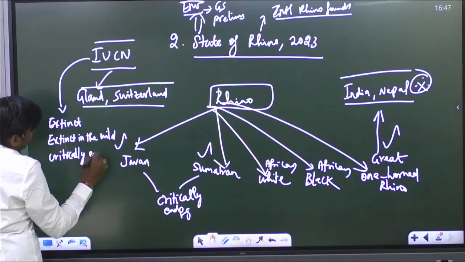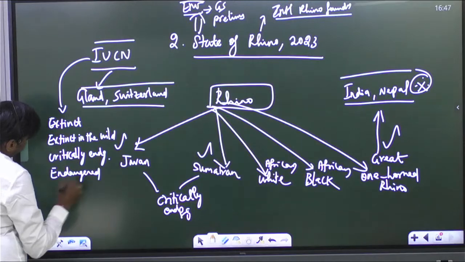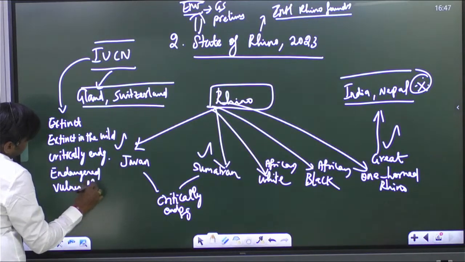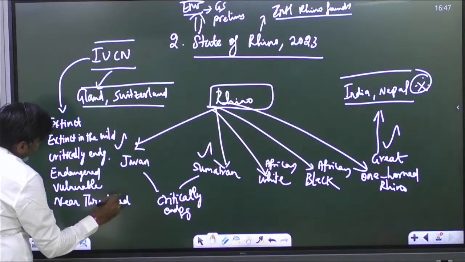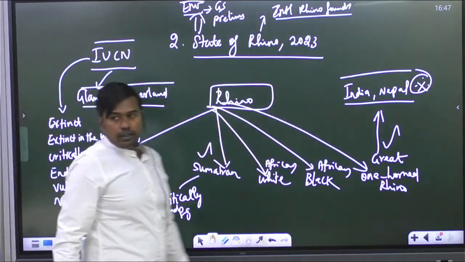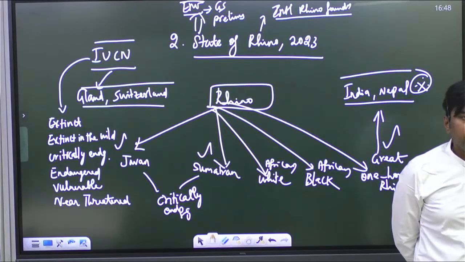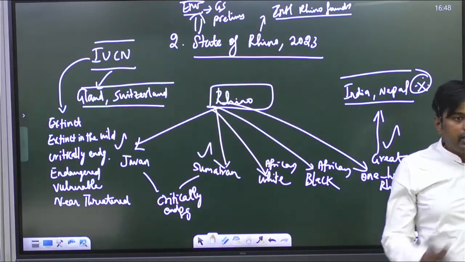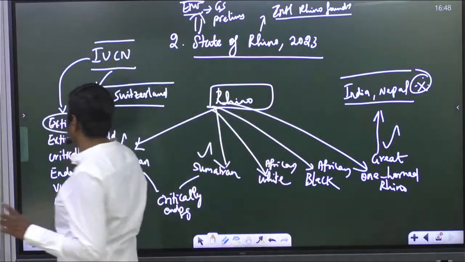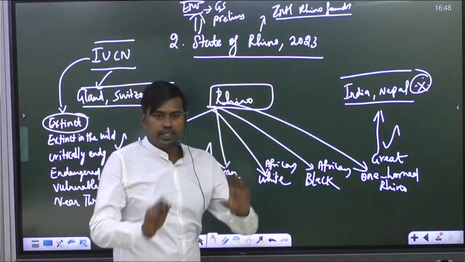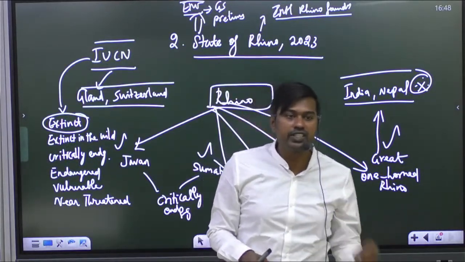Then we have critically endangered, then endangered, vulnerable, near threatened. These are the various categories by which IUCN classifies the animals which have a decrease in population over the years. For example, I will explain some of the classification. What do you mean by extinct? Its population is not at all there in the world. Is it clear? Those animals we call the extinct category.